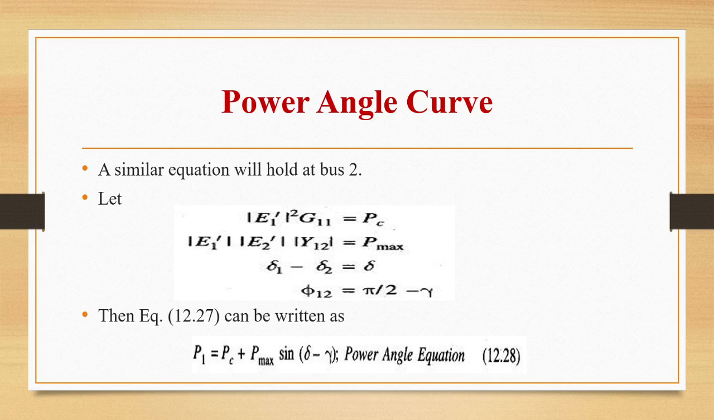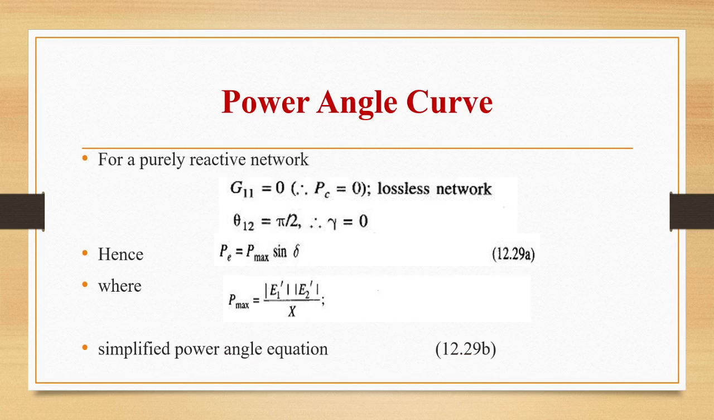So we can write a similar equation at bus 2, that is mod E1 dash square G11 is equal to Pc and mod E1 dash E2 dash Y12 is equal to Pmax. Delta is equal to delta 1 minus delta 2 and theta 12 is equal to pi by 2 minus gamma. So now we can write the equation P1 is equal to Pc plus Pmax sin of delta minus gamma. This is the power angle equation.